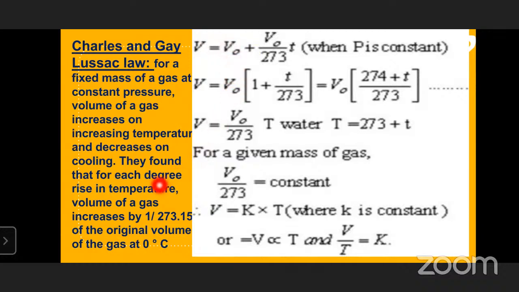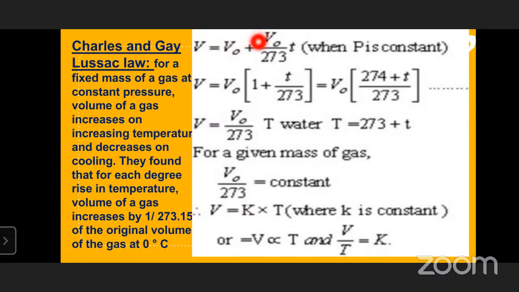If we increase the temperature, how much volume is going to be enhanced? V0 by 273 for every degree rise. If we raise the temperature by 1 degree, what will happen? Whatever the initial volume, it will still be present. For example, if we have taken V0 volume, that V0 volume should be there only. And how much is it enhanced?